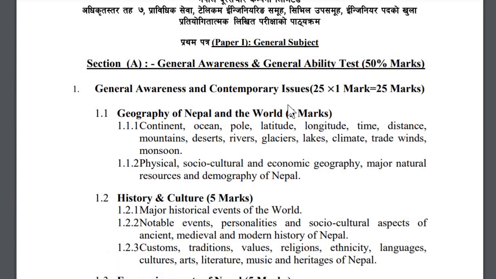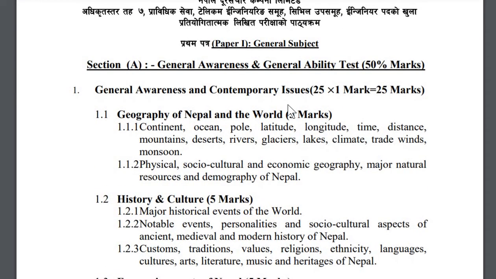Going to the first paper, that is the general subject, it has been divided into two sections, section A and section B. Section A consists of general awareness and general ability test, which carries 50% of the marks, and section B consists of the management related questions. So let's go to the detailed syllabus.